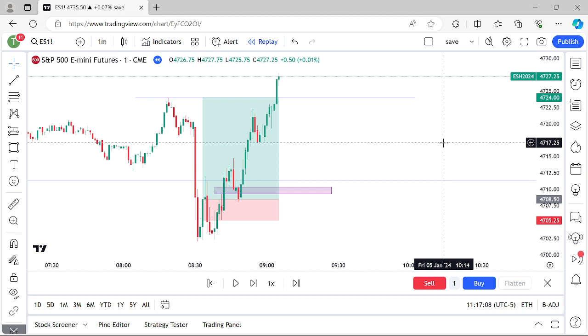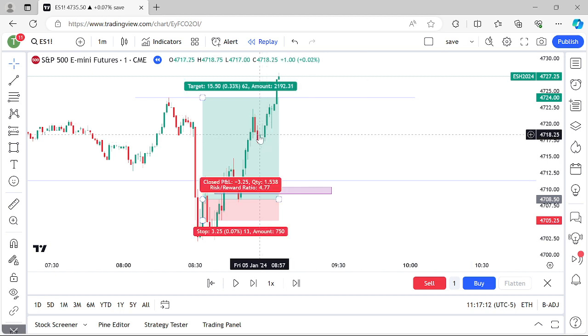Patience. Patience, guys. Because one trade like that, you're risking 1%. That's 4% on one trade. And if you even make 4% average a month, you're world class. And I just showed you that one trade right here. Literally one trade right there. If you can average 4% a month, you're world class. You can get filthy rich with that.